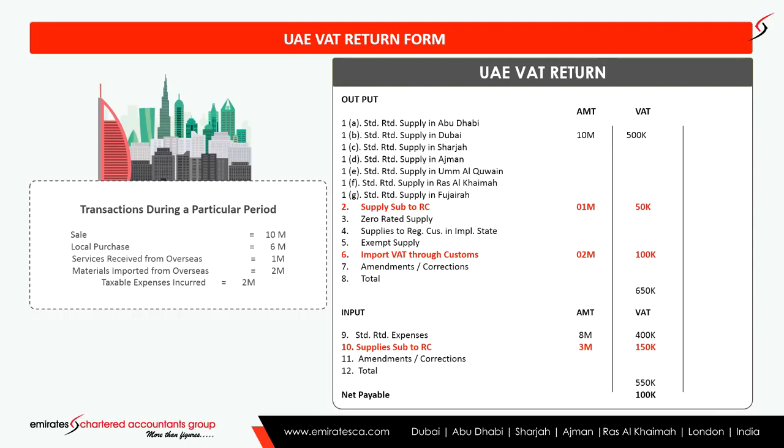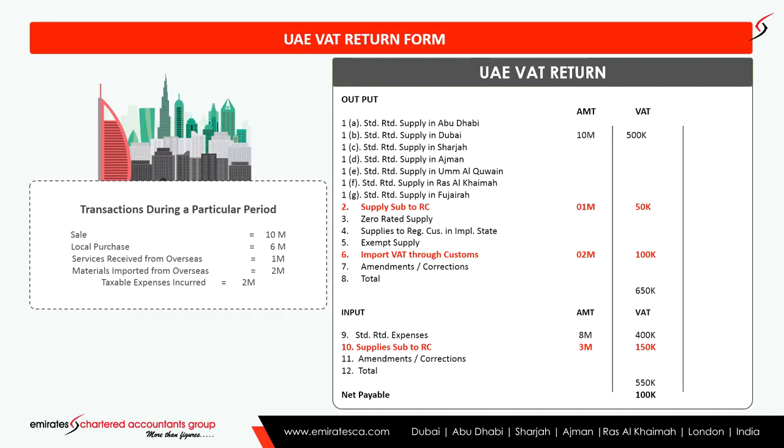Point number 3, zero rated supply. No zero rated supply for this company. Number 4, supply to registered customers in implementing state. In my example, I haven't considered any sales to implementing state. Point number 5, exempted supply. Here also, there is no exempted supply for this company.